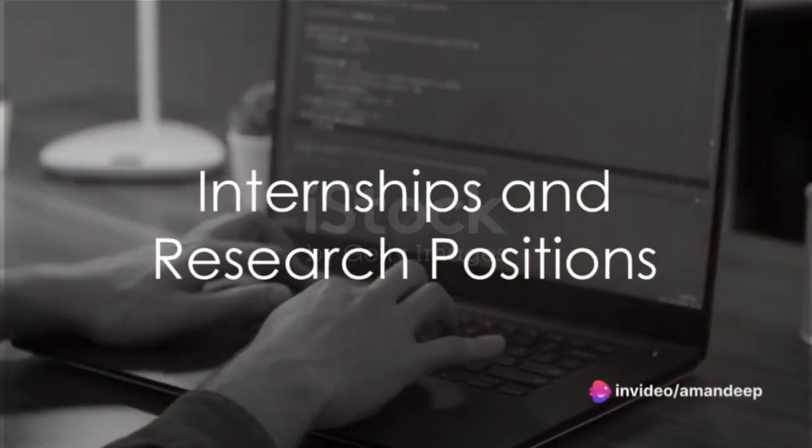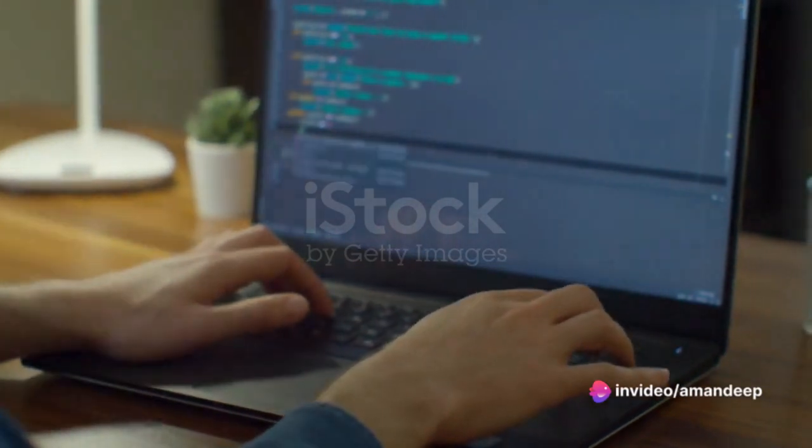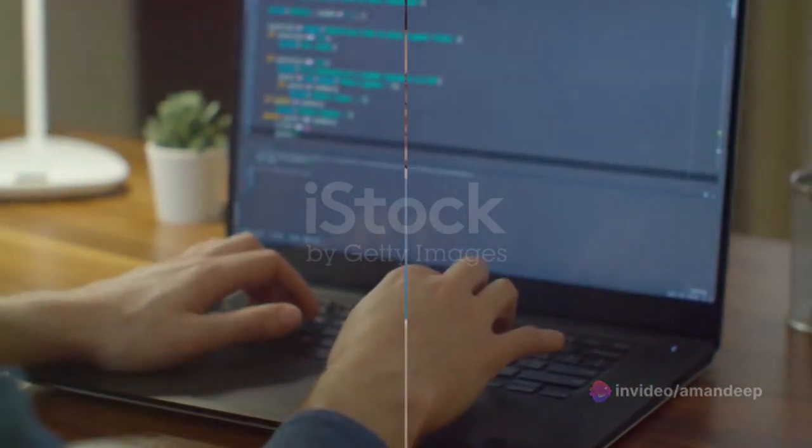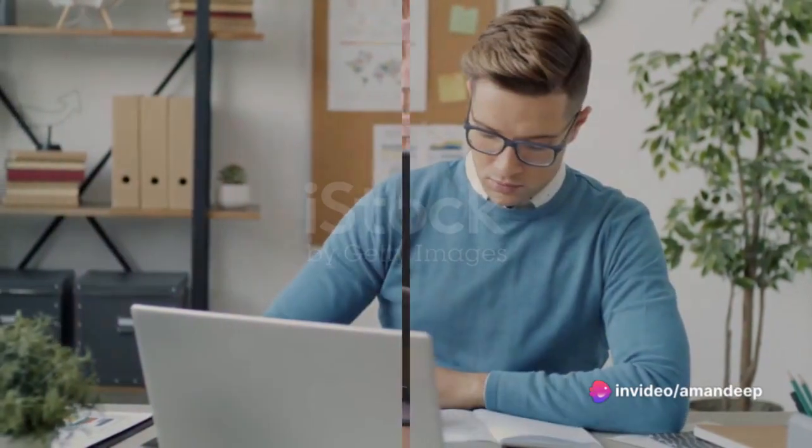13th, seek AI-related internships or research positions. The practical experience gained through internships can be invaluable when applying for jobs. 14th, create a professional LinkedIn profile to highlight your skills, projects, and achievements. Recruiters are always on the lookout.